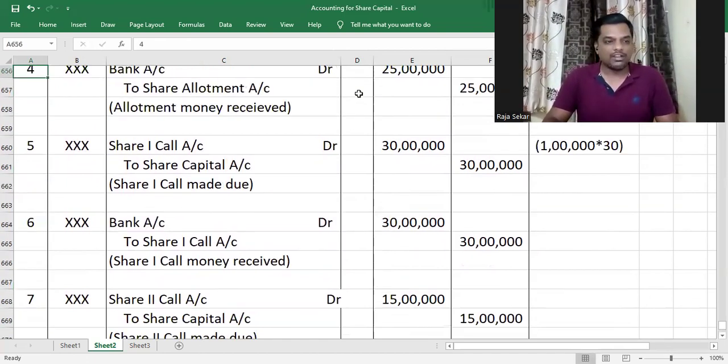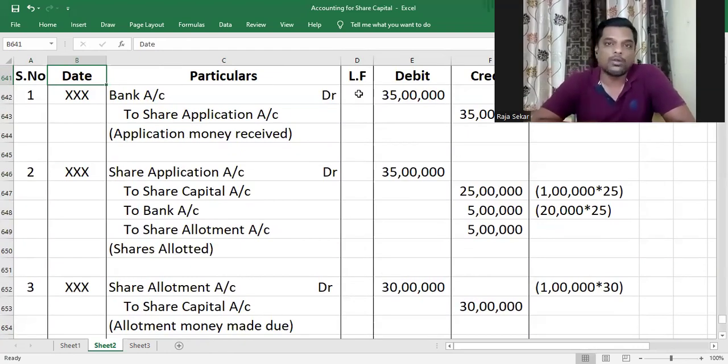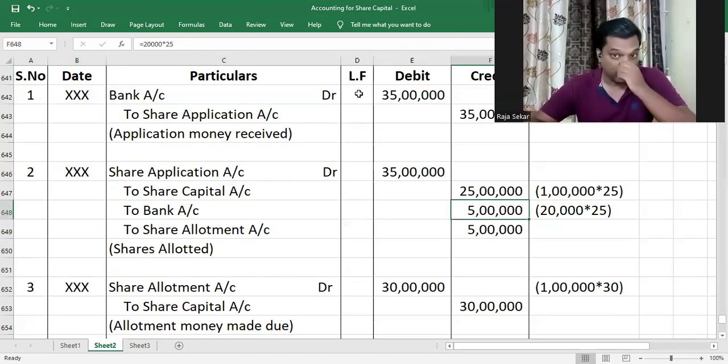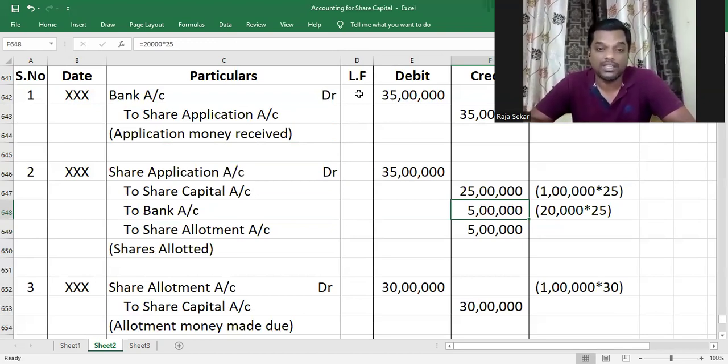The only thing that we learned new in this question is, in case there is not complete prorate allotment, if there is some rejection along with prorate allotment, then what we got to do is, whatever amount of money we have rejected shall be credited to bank account. Whatever amount of money received on the rejected applications, that will be credited to bank account, because that amount has to be refunded to the applicants.